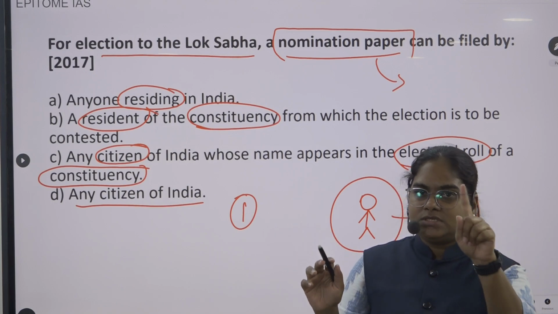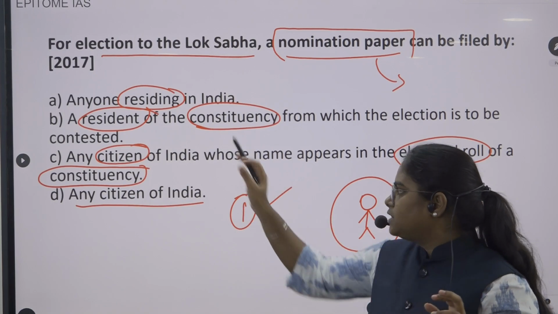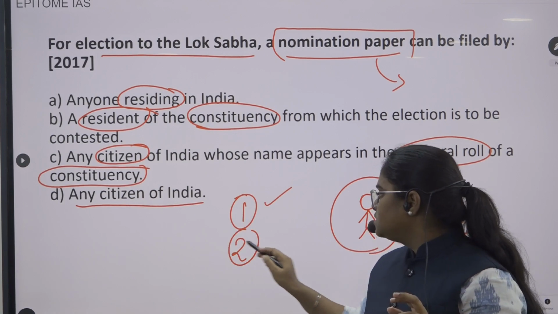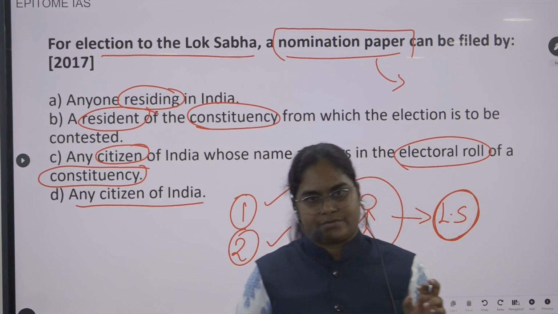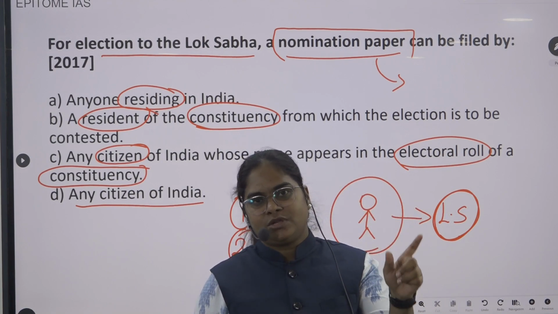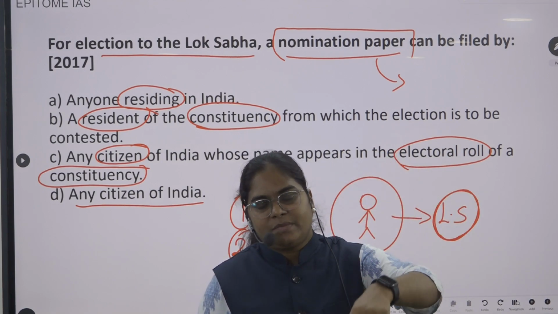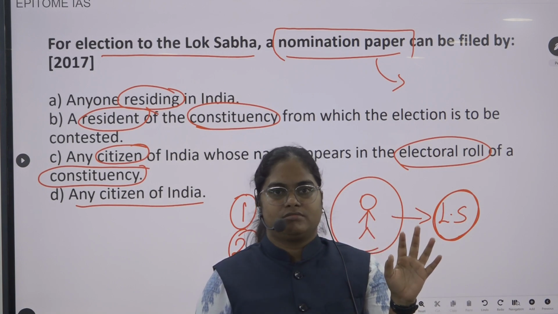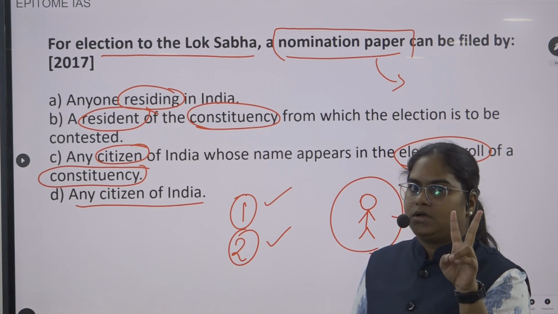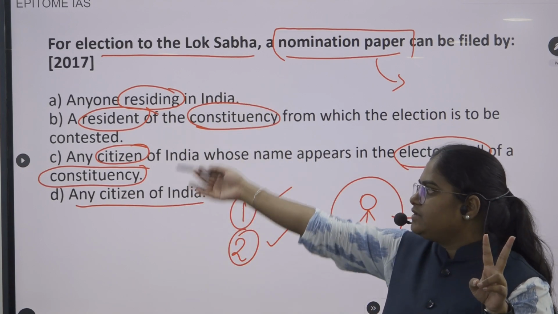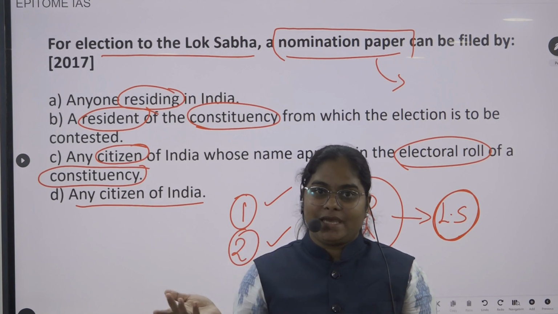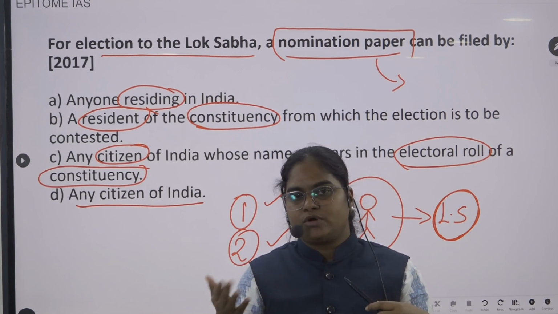Now this is one factor given in these options. Then there is another factor, the territorial factor. They are talking about the constituency, whether that particular person belongs to the constituency in which he is contesting. So these two things are given in these options. First we will try to eliminate the non-possible options.